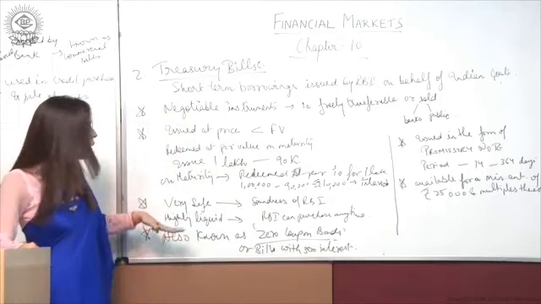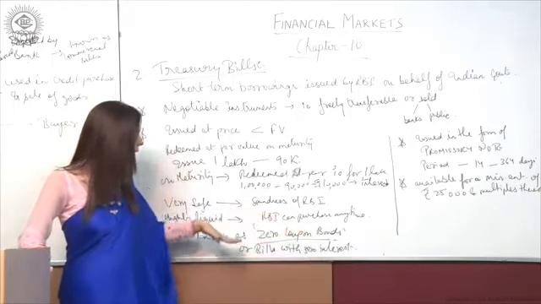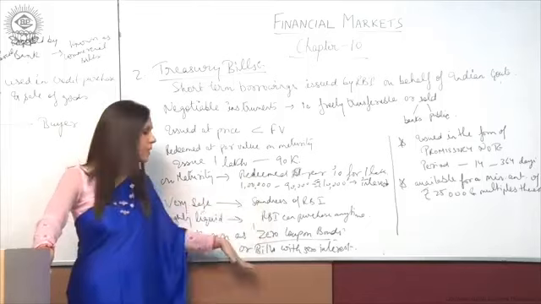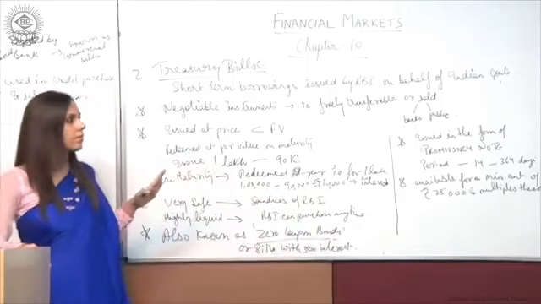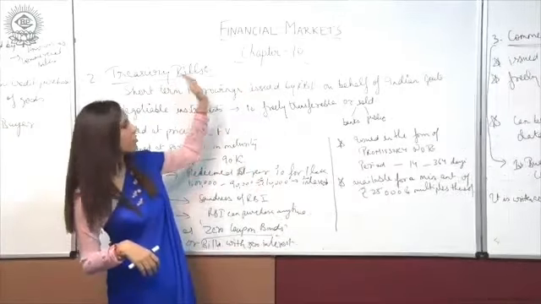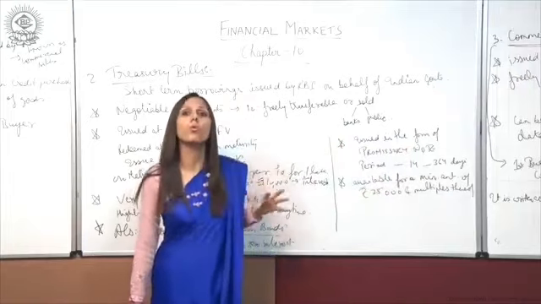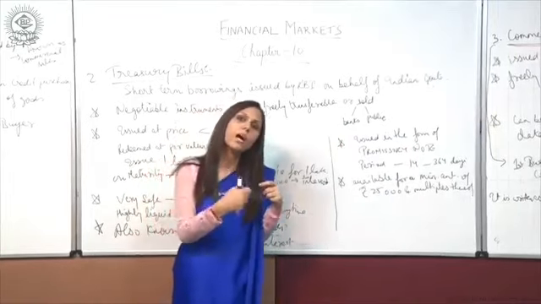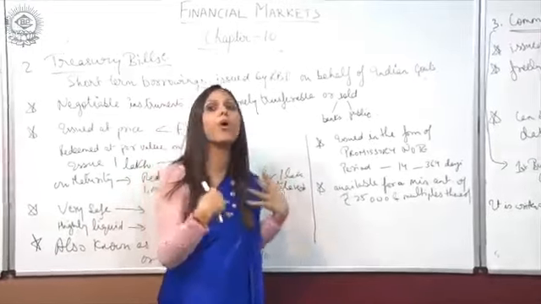These treasury bills are also known as zero coupon bonds, or you can say they are zero interest bills. Fine. The next feature of the treasury bill is that they are issued in the form of a promissory note. A promissory note is a note in which we promise to pay some amount which we have borrowed.